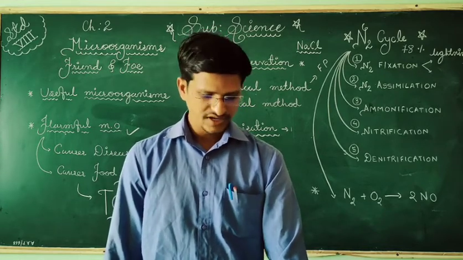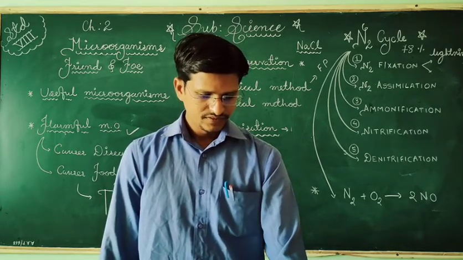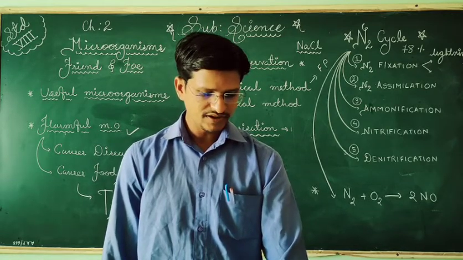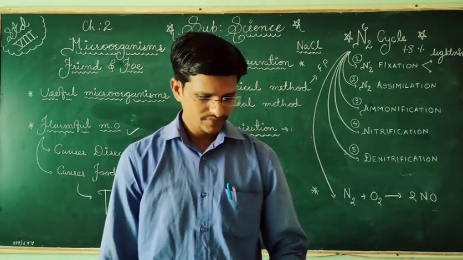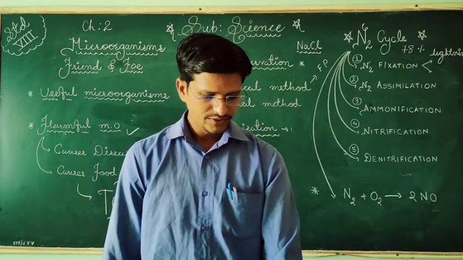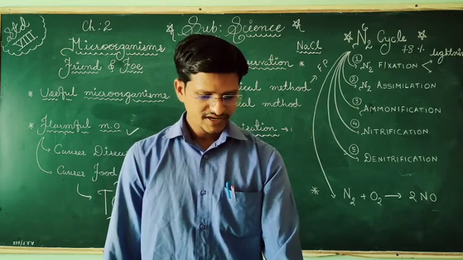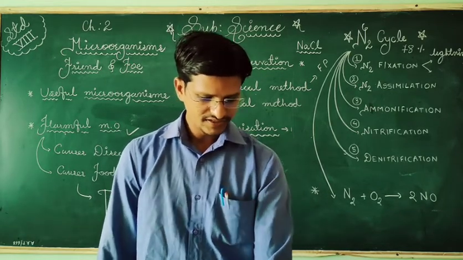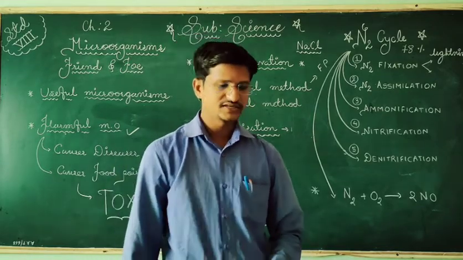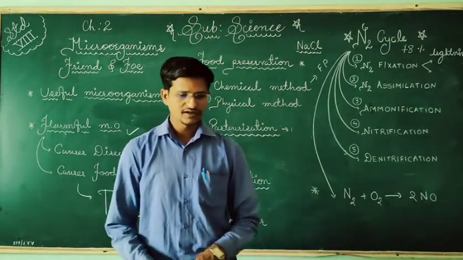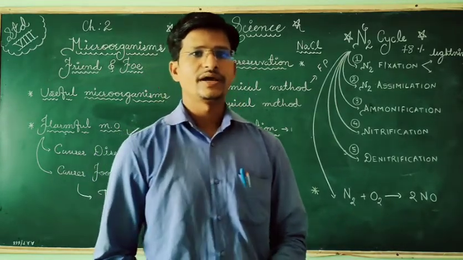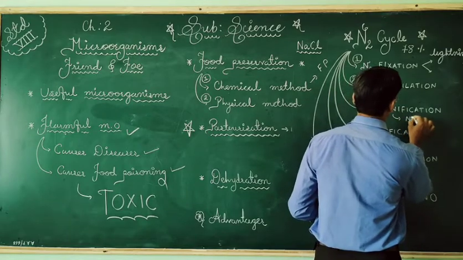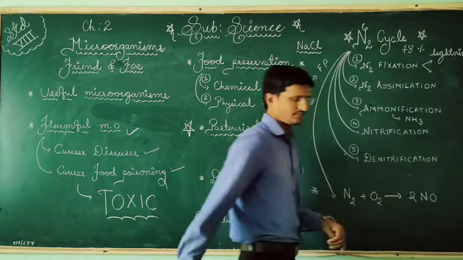Ammonification, which means ammonia formation. When the plants and animals die, the proteins present in them are converted into ammonium compounds by the putrefying bacteria and fungi, and this process is called ammonification. We can define ammonification as a conversion of complex organic compounds like proteins into ammonia. So ammonification is the formation of NH3, which means ammonia.